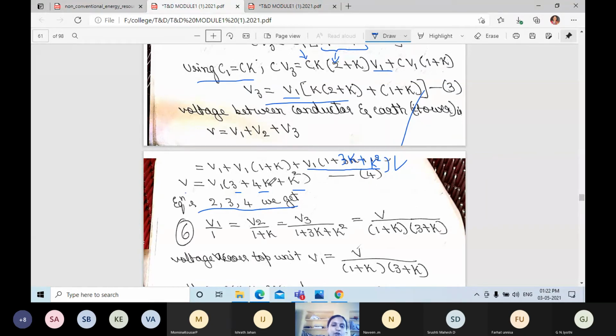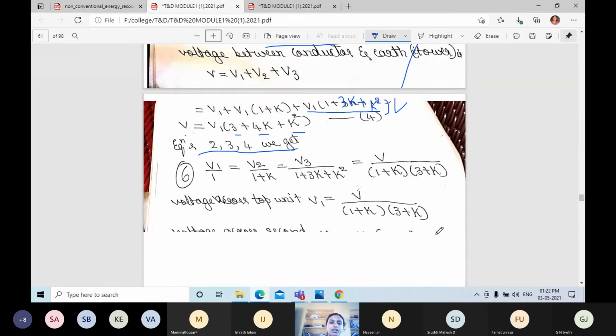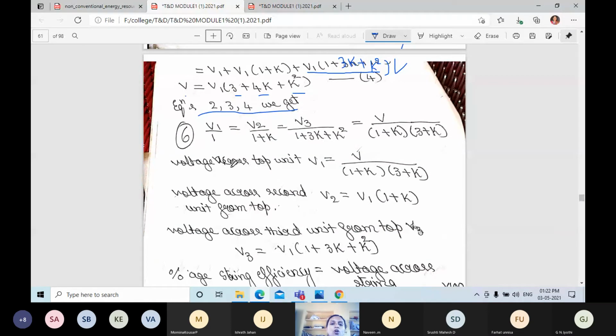If you solve this equation 3 plus 4K plus K square, you will get K is equal to minus 1, K is equal to minus 3. That is what they have written here, V divided by 1 plus K, 3 plus K. That can be written as here voltage across top unit, that is V1 is equal to V divided by 1 plus K, 3 plus K.